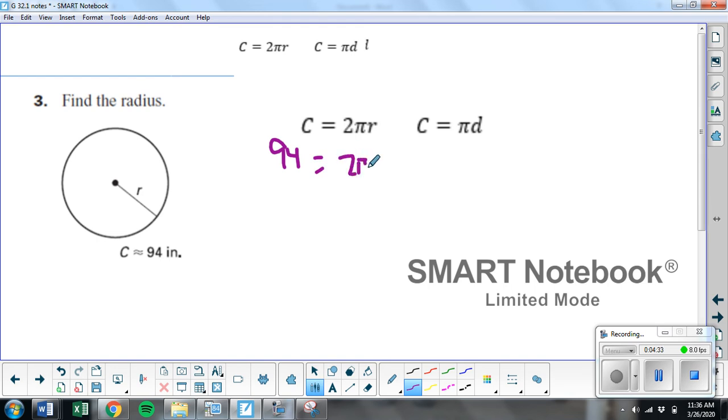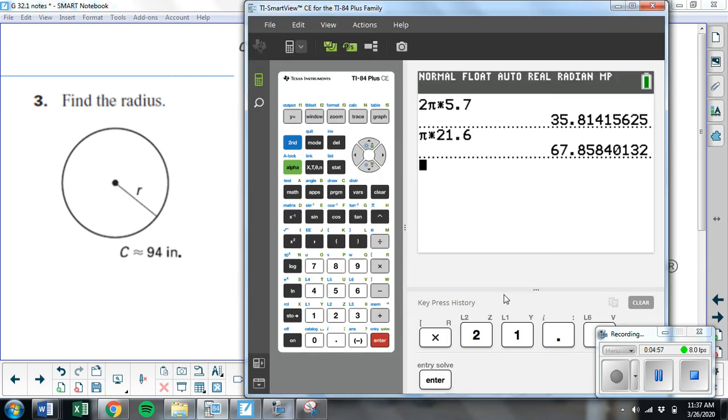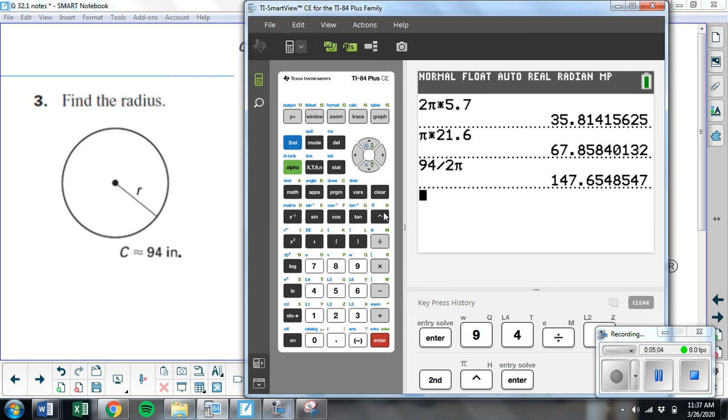Two pi r. Remember, r is my variable. R is what I want to get by itself. So how do I get r by itself? I have to get rid of 2 pi. Those are being multiplied, so I need to divide both sides by 2 pi. That way on this side, I just get r, which is what I want. So I need to type in 94 divided by 2 pi. This is going to be incorrect.